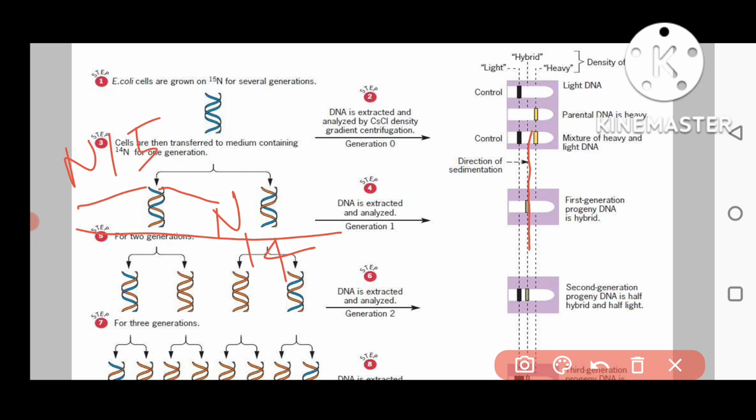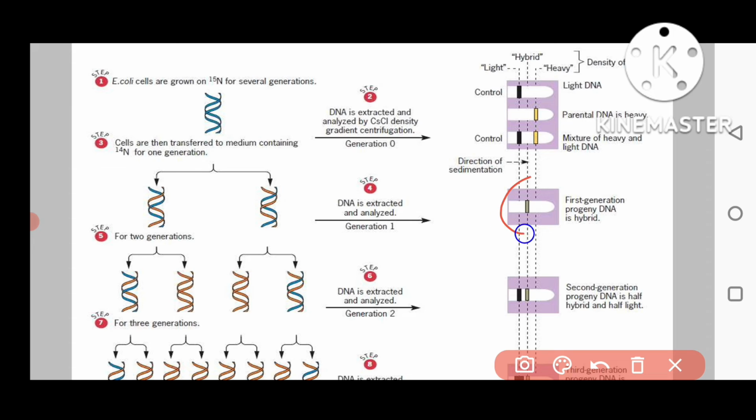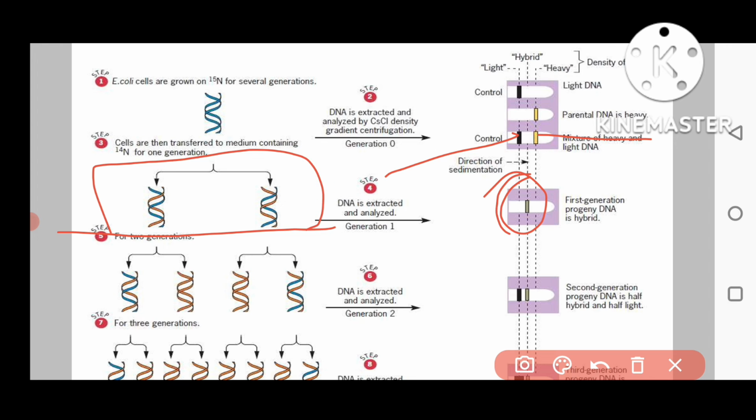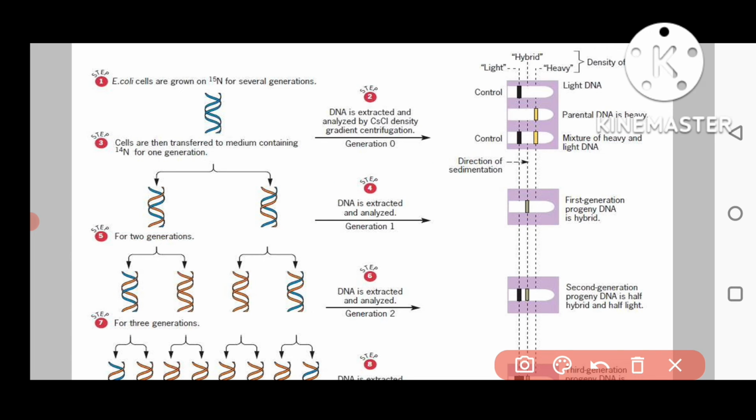If you see the density after one generation, you will find that in the gradient, this DNA will be in the middle. This is the lighter DNA, this is the heavier DNA, and after one generation, it will be a hybrid, because in this one strand will have nitrogen 15, meaning the heavy one, and one strand is having nitrogen 14, meaning the lighter one.